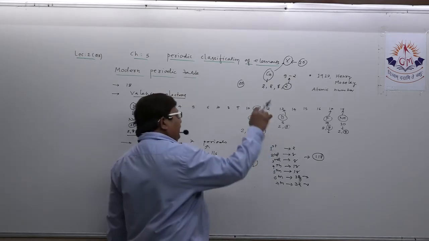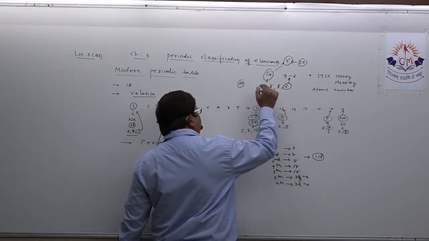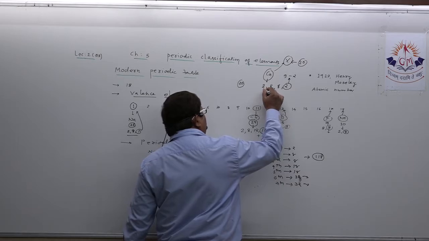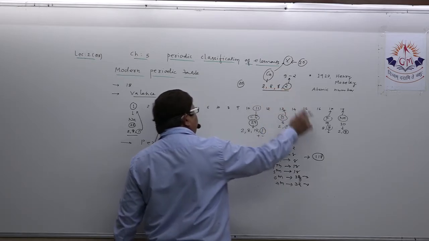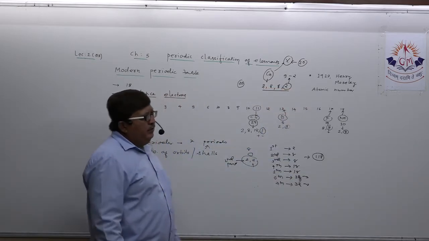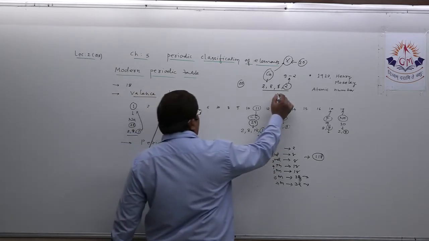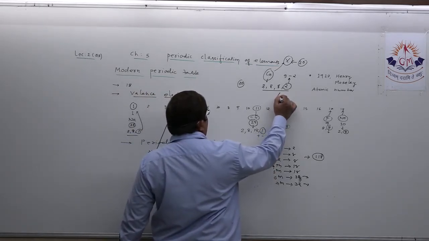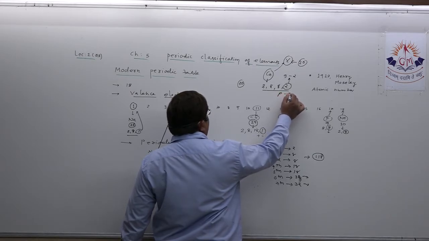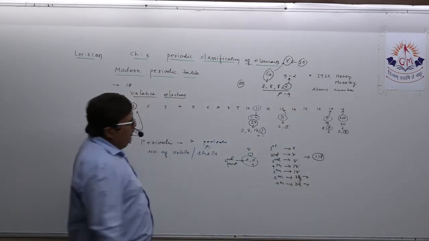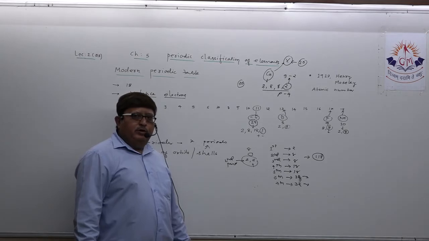Okay. At the same time, you also have to see how many orbits are there. How many orbits can you see here? 4 orbits. So it belongs to fourth period. Okay. This way you can decide the position of any element in the periodic table.